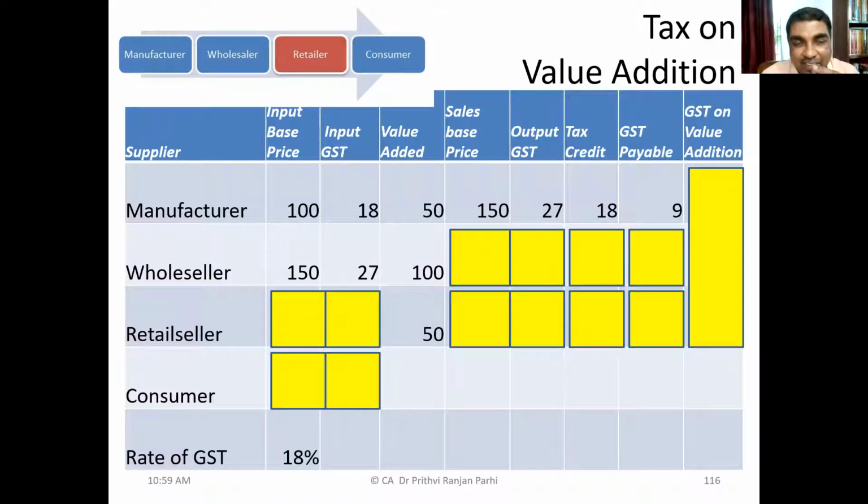Fine. And let us say he is making a value addition of 100 rupees. That means 150 is going to become how much? The sales base price will be 250. Good. On 250, what will be the output GST? 45 rupees. And input credit available, how much? 27. Okay, tax credit 27. So how much does he have to pay? 18.